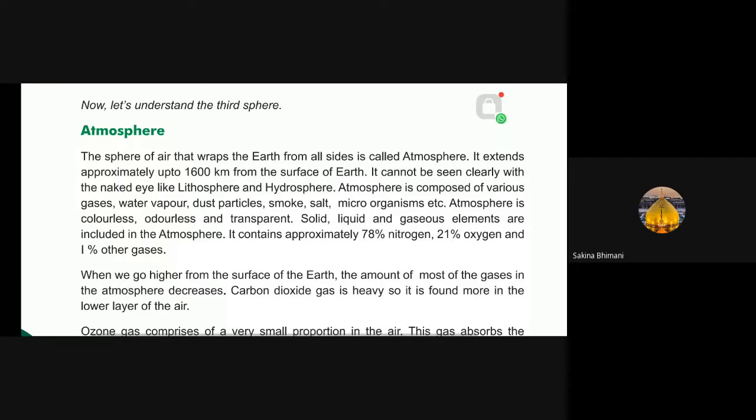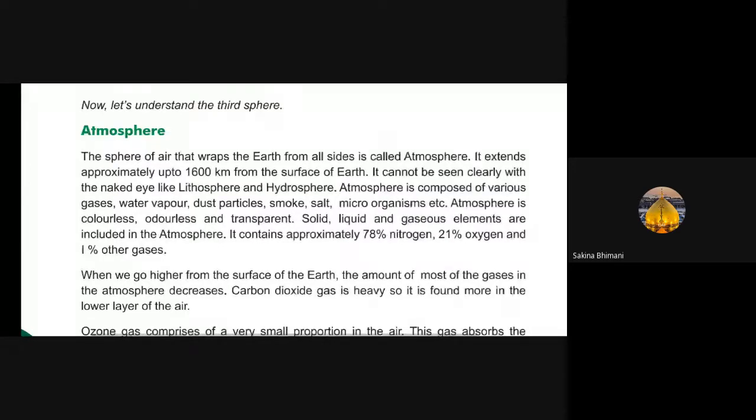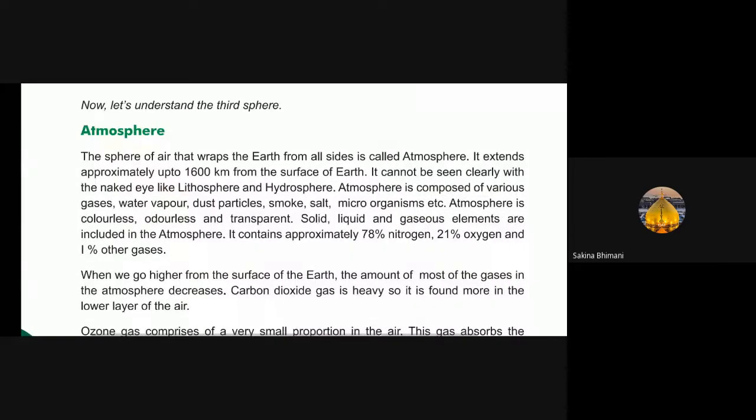Atmosphere, the sphere of air that wraps the Earth from all the sides, is called atmosphere. It extends approximately up to 16 kilometers from the surface of the Earth. It cannot be seen clearly with the naked eye like lithosphere and hydrosphere. Atmosphere is composed of various gases, water vapor, dust particles. The sphere of the earth that wraps the earth from all the sides. It is wrapping all the sides of the earth. What is that? That is air.